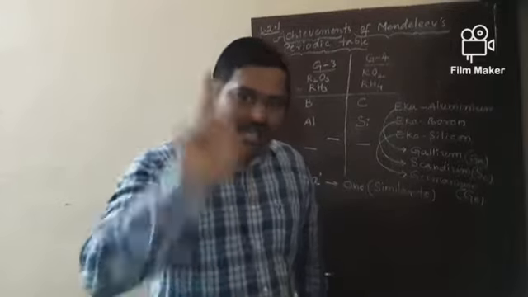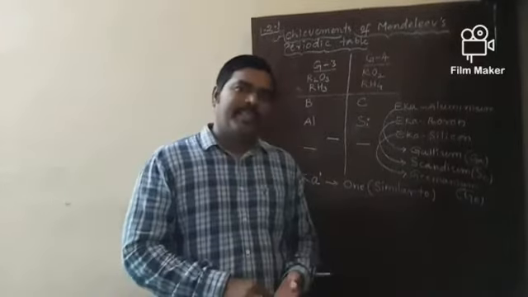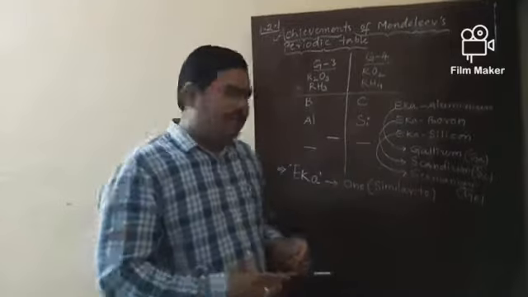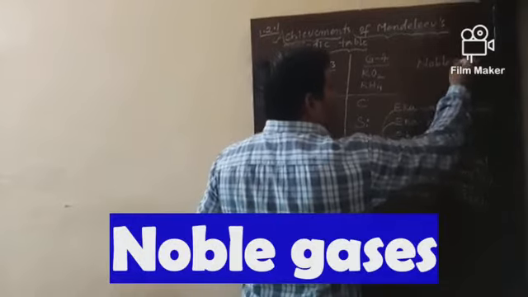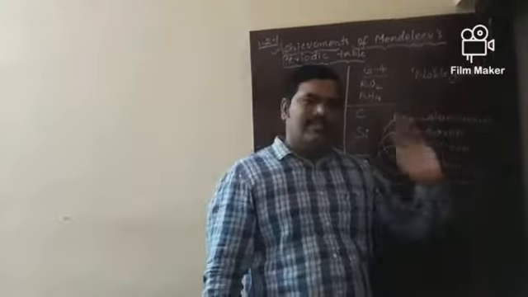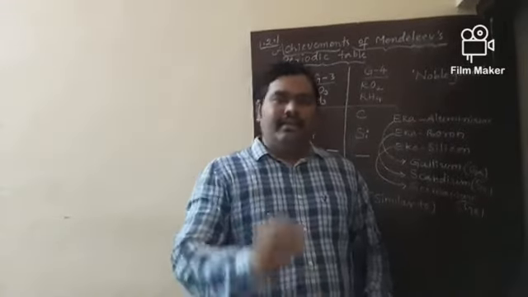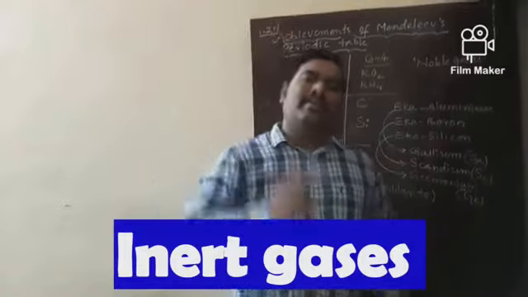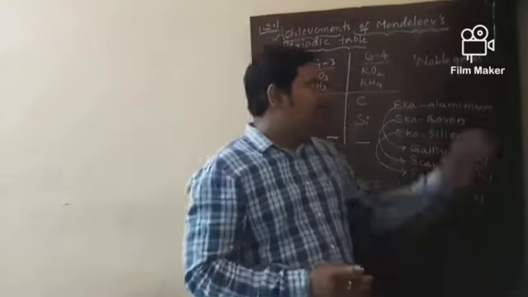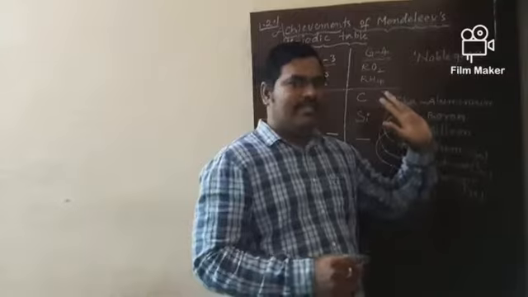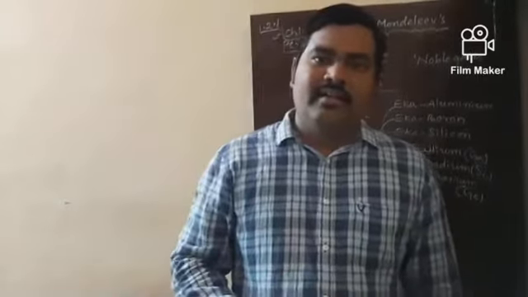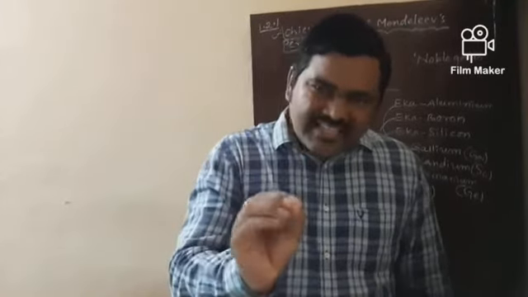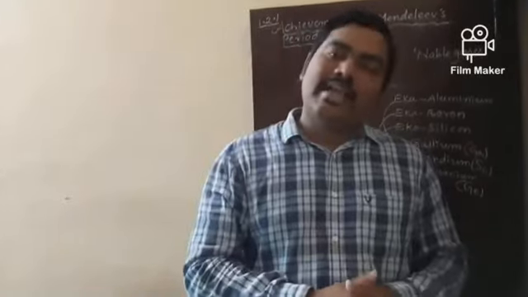Now coming to the second achievement. In his periodic table, there was no place for noble gases at that time. Why? Because noble gases are inert gases. They do not react with other elements. That's why there was no place for noble gases in Mendeleev's periodic table. What is the reason for the late discovery of noble gases?